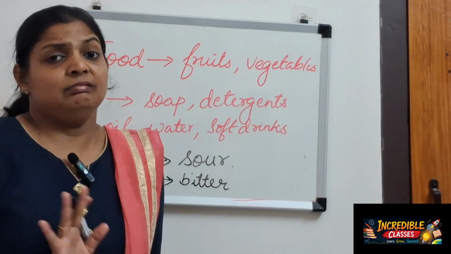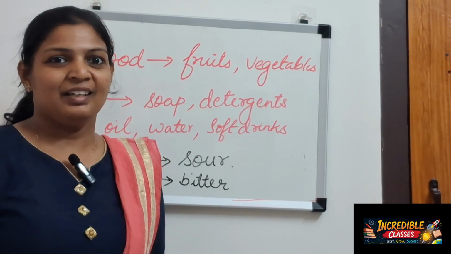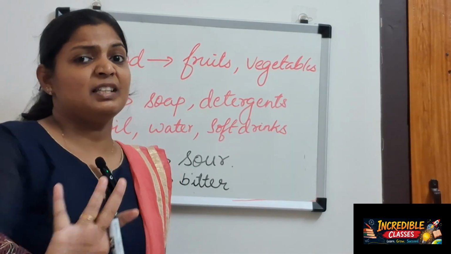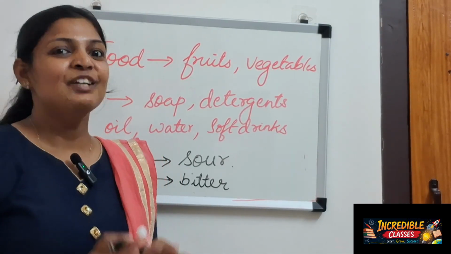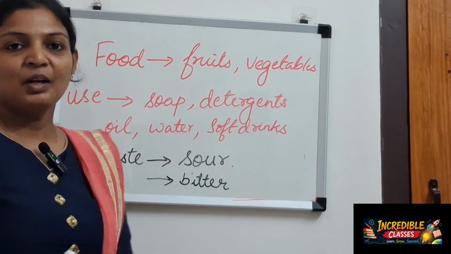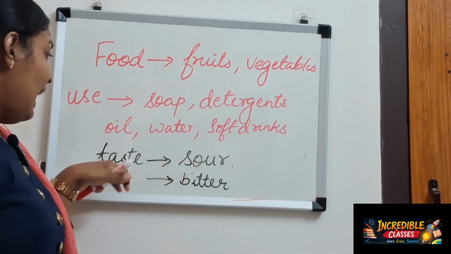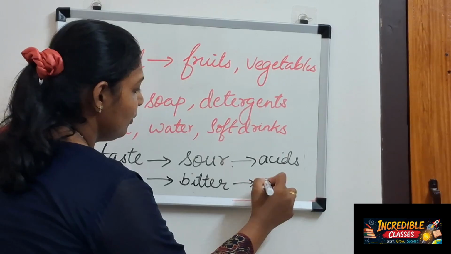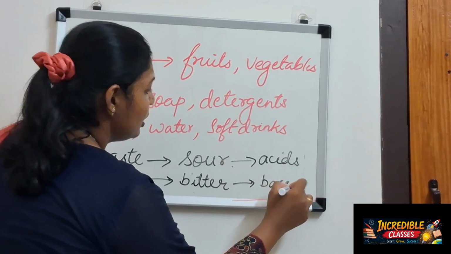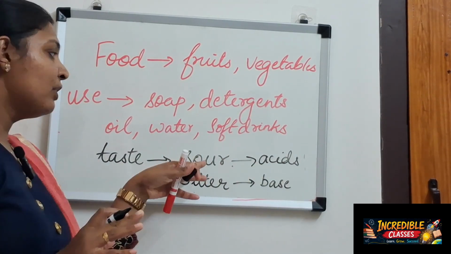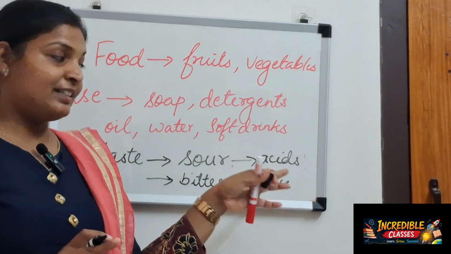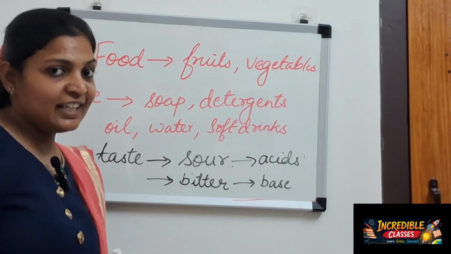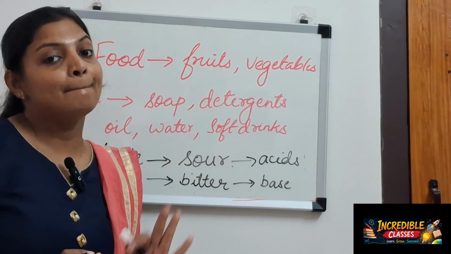Bitter taste is like, ooh, I don't want this. It doesn't taste good. You just put it aside. I don't want it. So such types of things. Now this is the taste of acids, and this is the taste of base. So all those substances which have a sour taste, we can categorize into acids, and those substances which have a bitter taste, we can categorize into base.